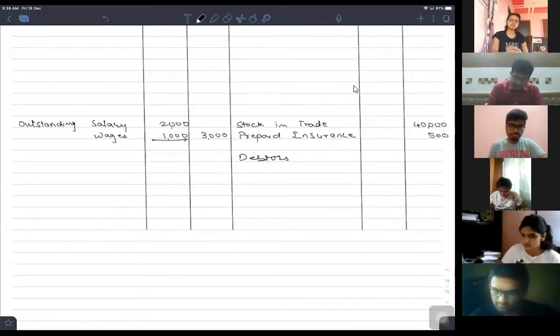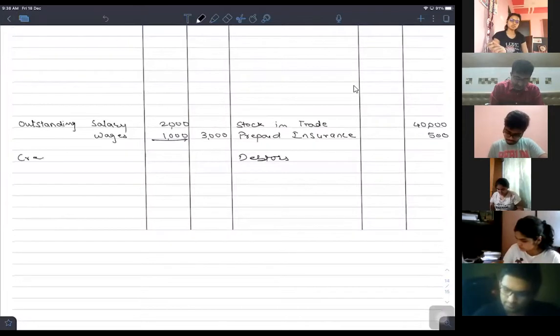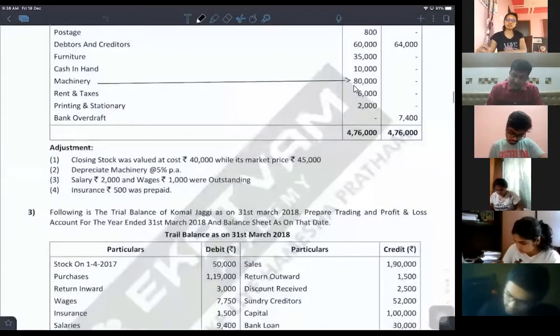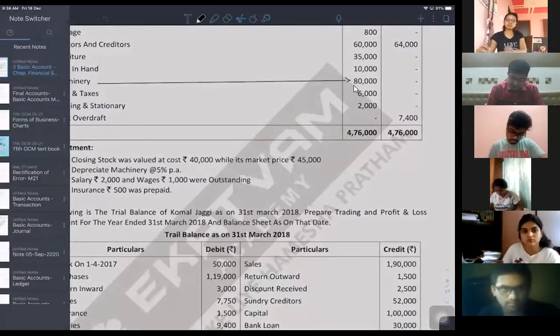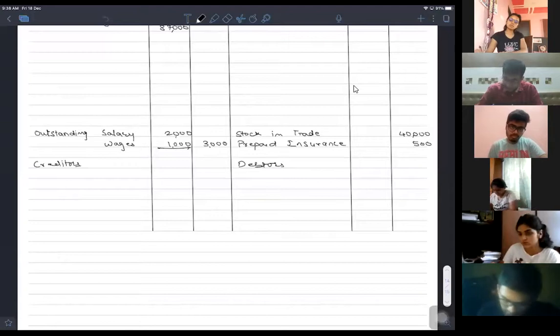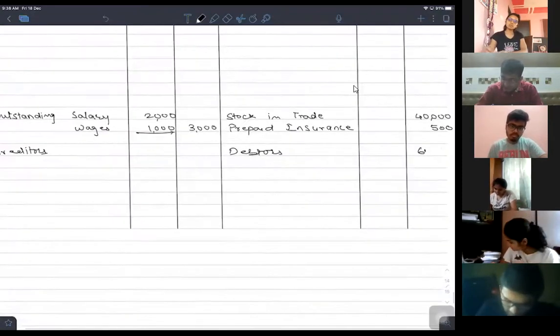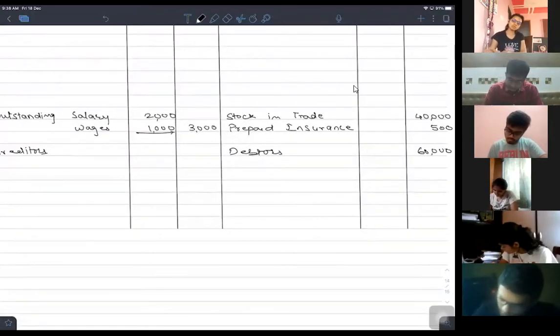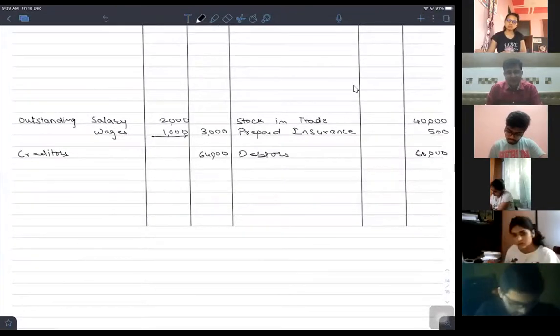Debtors onto the asset side and creditors onto the liability side. Amounts are 60,000 and 64,000 respectively. Debtors 60,000 and creditors 64,000. Is it right?